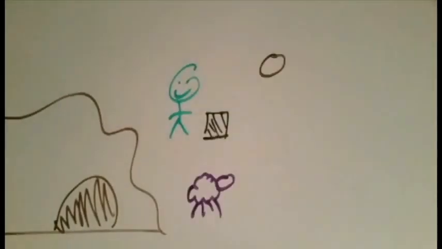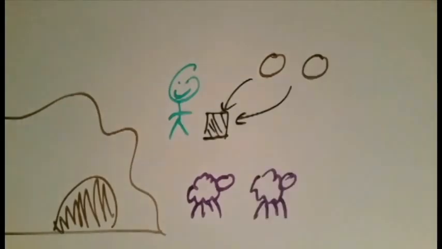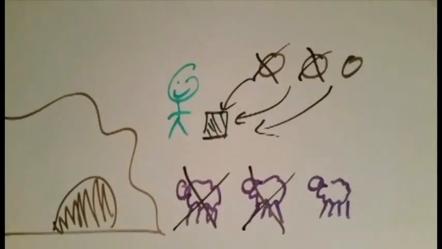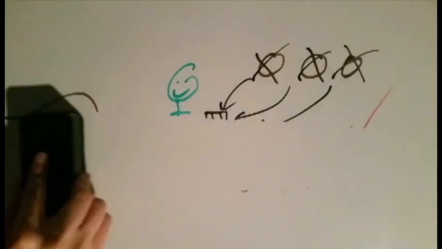For each sheep that leaves his cave, he places one stone into his bag. When the sheep return later in the evening, he removes the stones one at a time as the sheep enter. If he has more stones than sheep, then he knows that he needs to go out looking for the missing ones. We say that two sets are equal in number if you can find a bijection between the two.